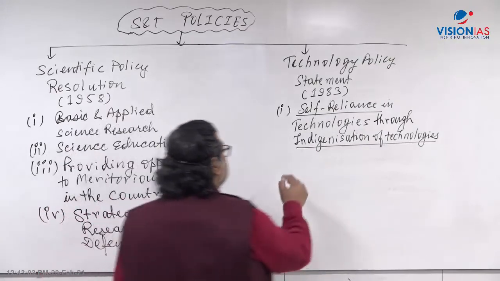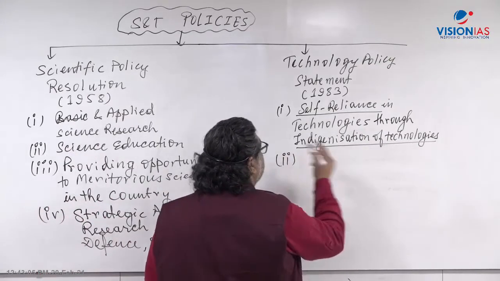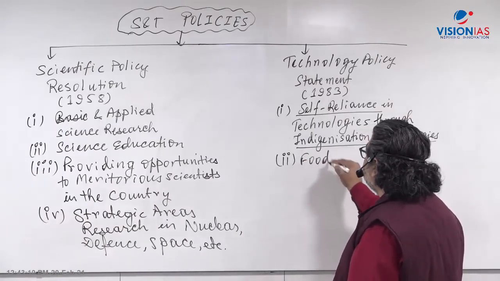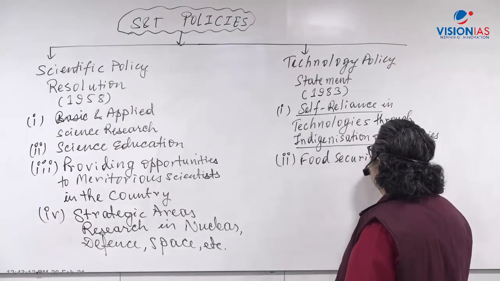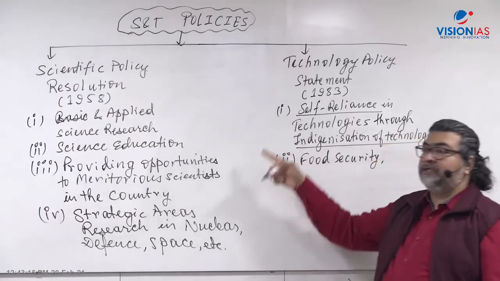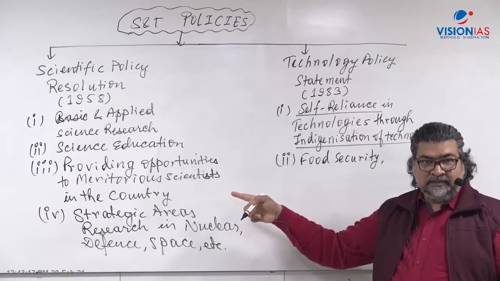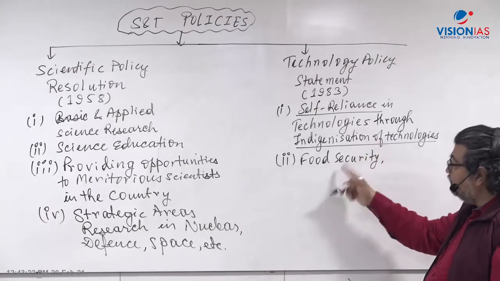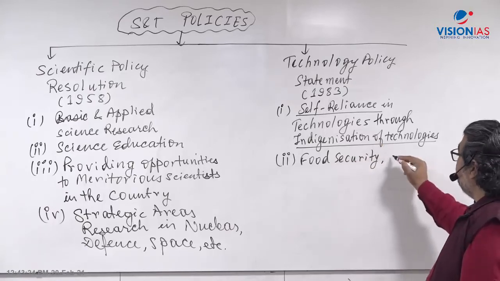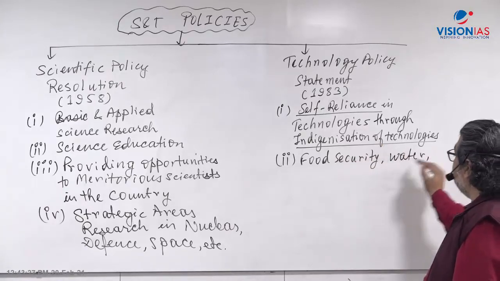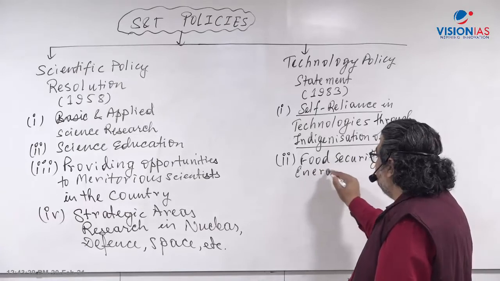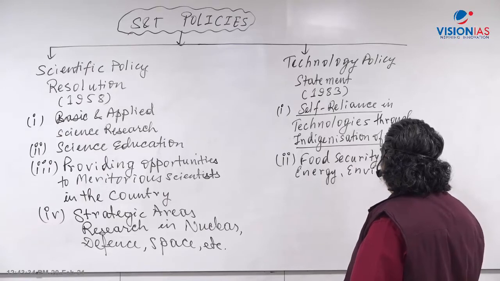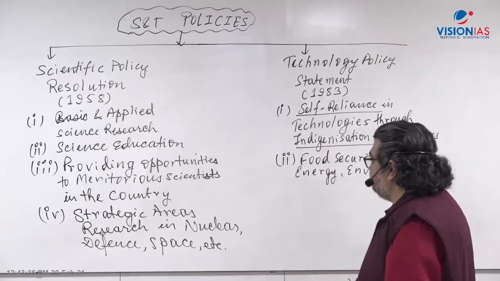Now what comes second? The second was that new areas were focused on. What were the new areas? Food security, like after the Green Revolution in 1970, Dr. M.S. Swaminathan, right, in terms of food production. Now, making technology which can work in food security and agriculture, then water, energy, environment. All this became an important area in the 80s. All this focus was there, right?